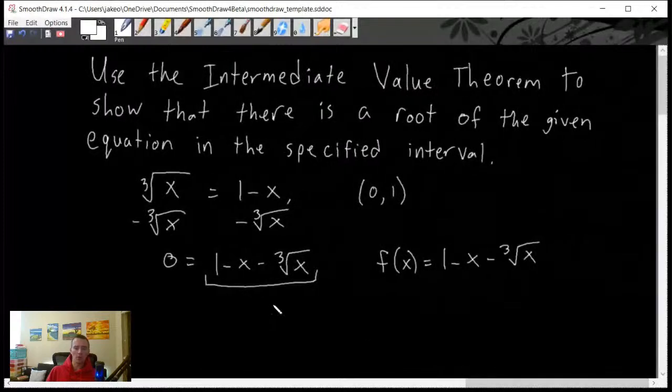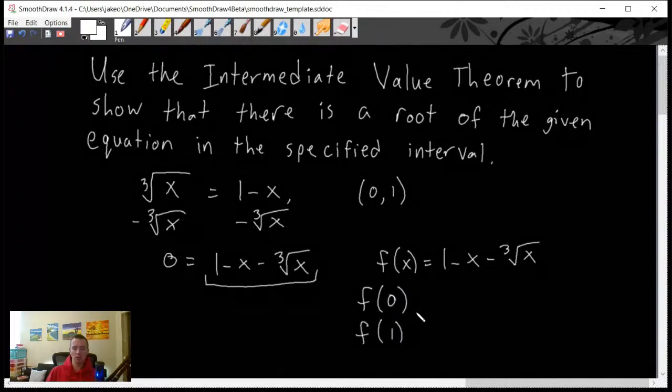So in this case, f of a, which is 0, and f of b, which is 1, we want to figure out what these two values are, because the intermediate value theorem is going to tell us that there has to be a place on this continuous function where we can obtain any output between whatever these two outputs are, and it's between the inputs of 0 and 1. So let's just figure out first what f of 0 and f of 1 are.